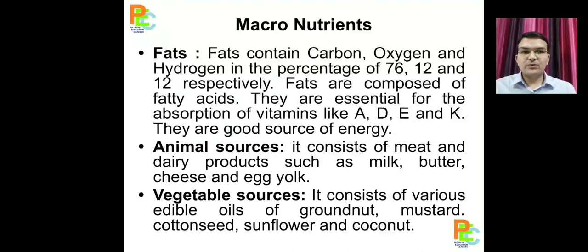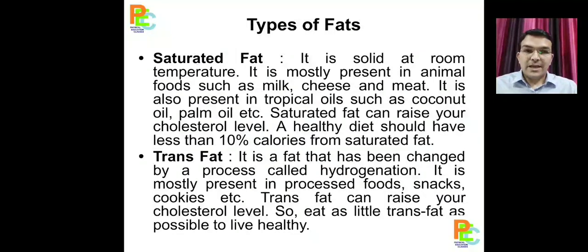There are two types of sources of fat: animal source and vegetable source. Animal sources are like butter, milk, cheese, egg, meat, all. And vegetable sources are like groundnut, peanut, mustard oil, sunflower oil and other seed oils. Types of fats. Fat is of three types.